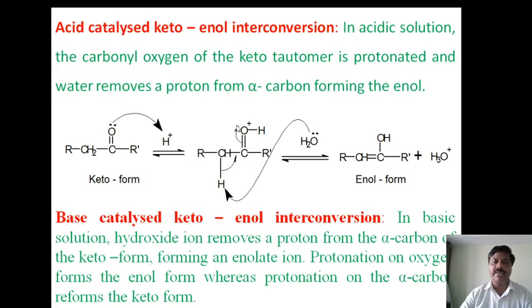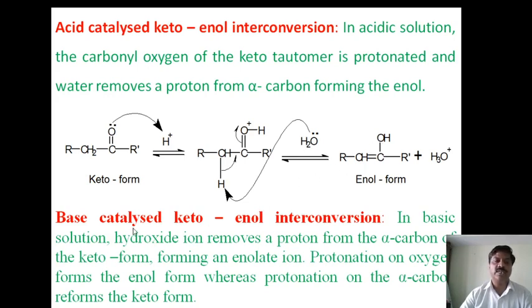It becomes stabilized by transferring the pi electrons. Therefore it converts to the enol form. Therefore keto form into enol form, in acidic medium, first the migration of the lone pair of electrons towards the proton, and the oxonium ion will be formed. Then the enol form is formed.